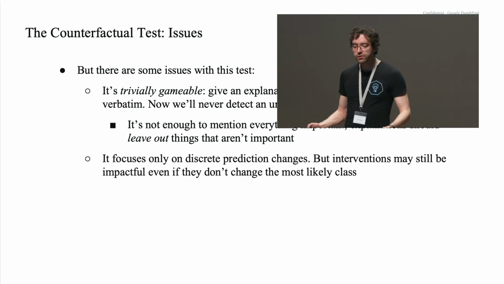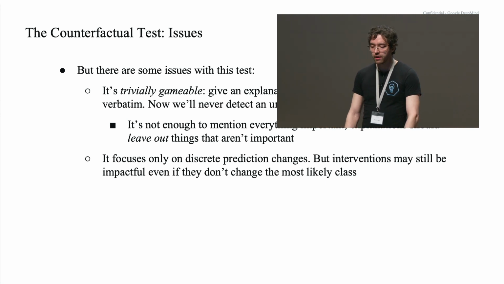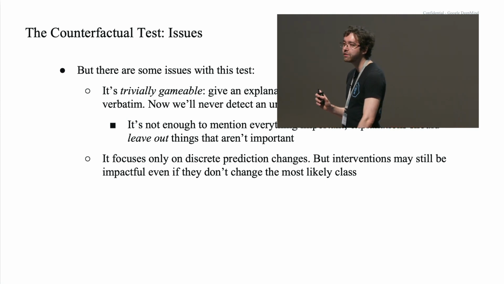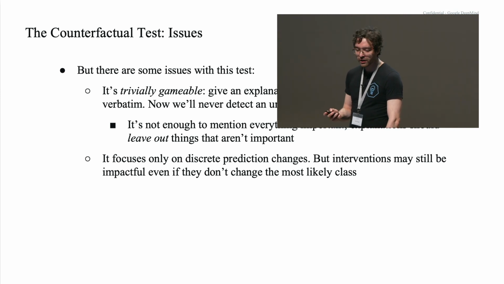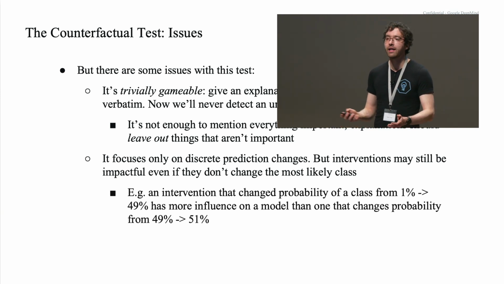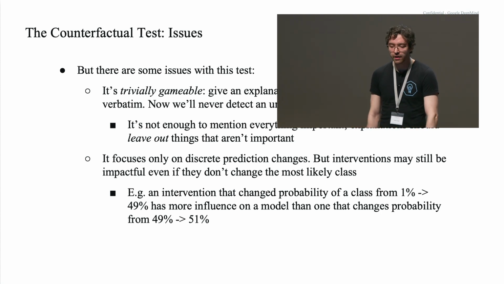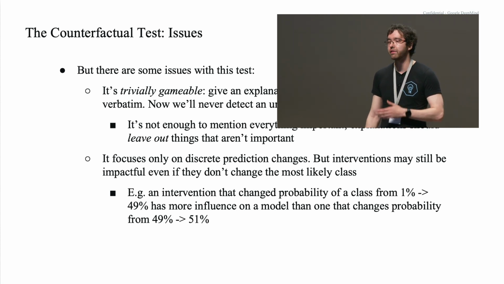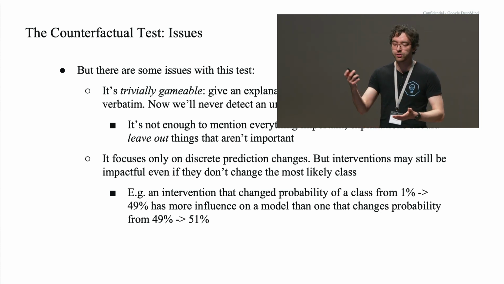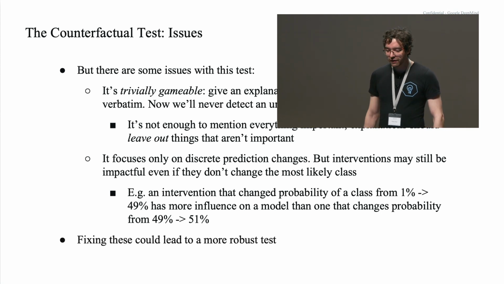It also focuses only on discrete prediction changes, but the interventions may still be impactful even if they don't change the most likely class. So, an intervention that changed the probability of a class from 1% to 49%, even if it doesn't result in a label flip, still has more influence than one that changes the probability from 49% to 51%, pushes it over that threshold. So I think that fixing these could lead to a more robust test for faithfulness.